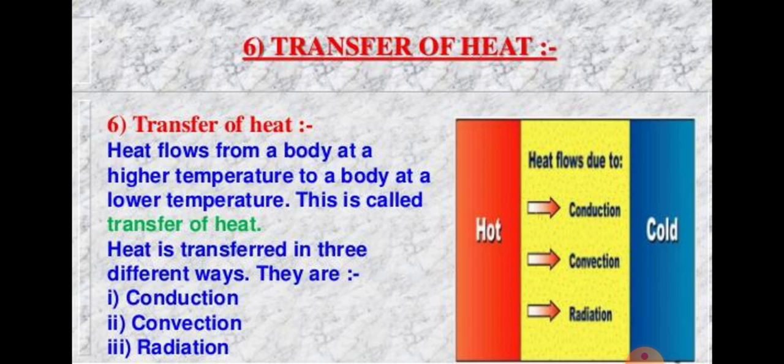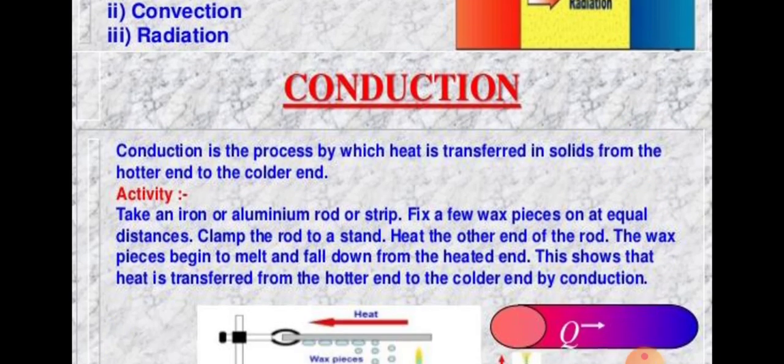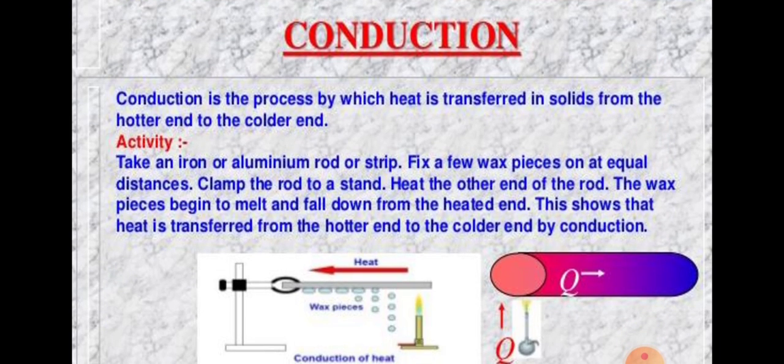And in empty space, where there is no medium like solid, liquid, or gas, heat is transferred by radiation. So heat is transferred in three different ways. Now we'll describe them one by one. Let's start. First is conduction.